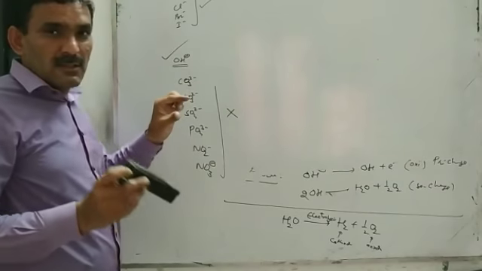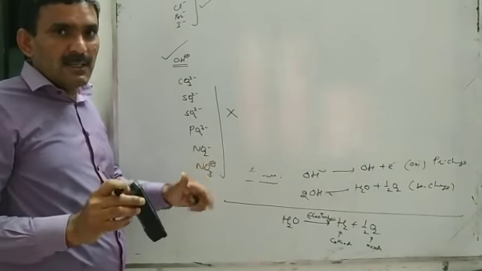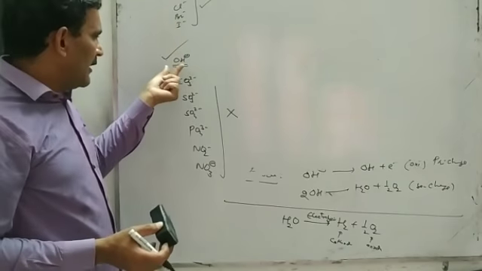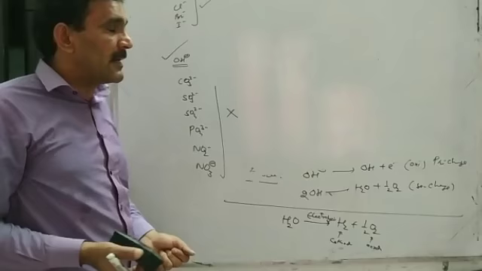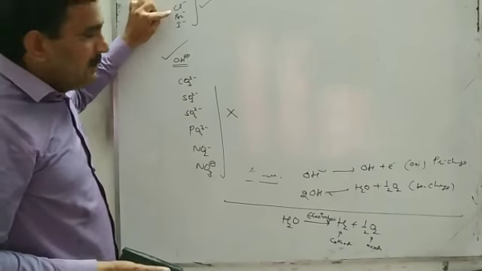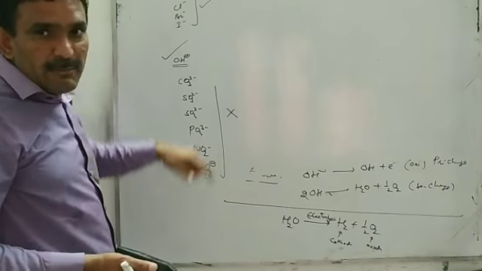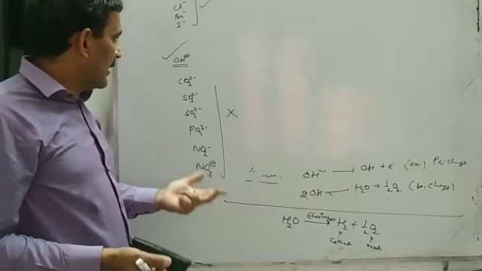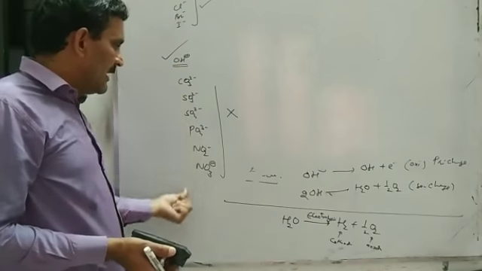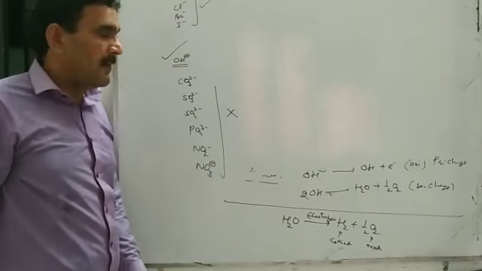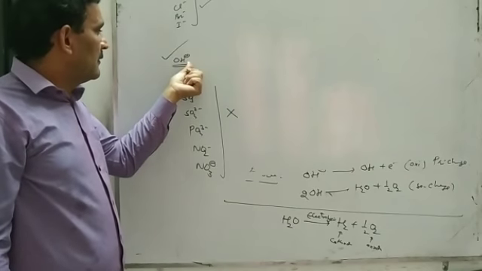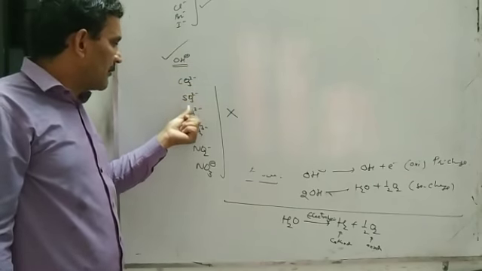If there is an aqueous solution of any salt containing chloride ion, bromide ion, iodide ion, then in aqueous solution there will be hydroxide ion also. So before hydroxide ion, chloride ion, bromide ion or iodide ion will be discharged earlier. But if there are hydroxide ion and any one of these anions in aqueous solution, then hydroxide ion will be discharged first at the anode and these ions will not be discharged.